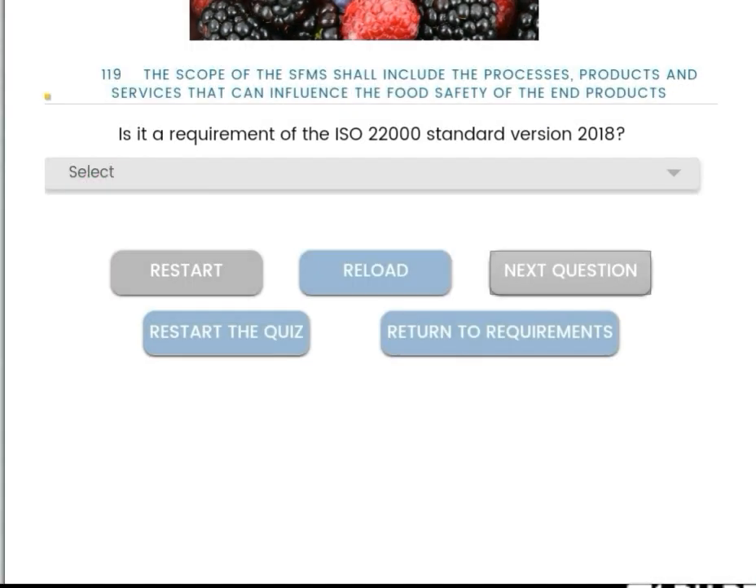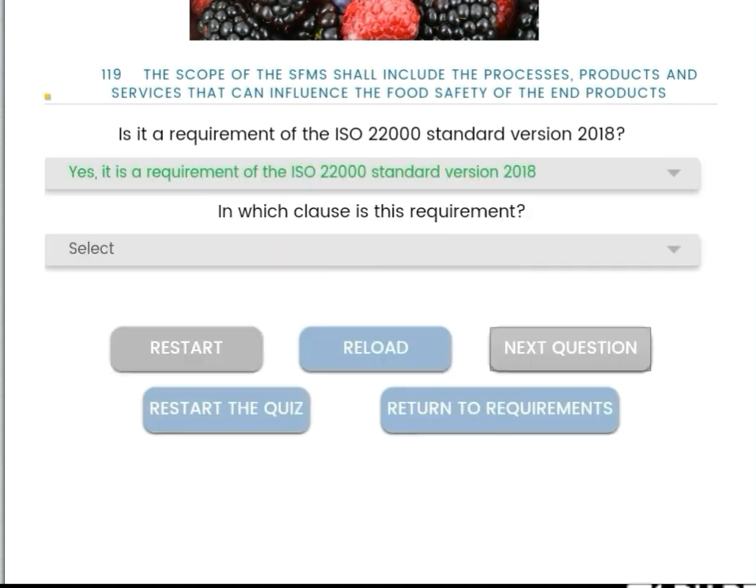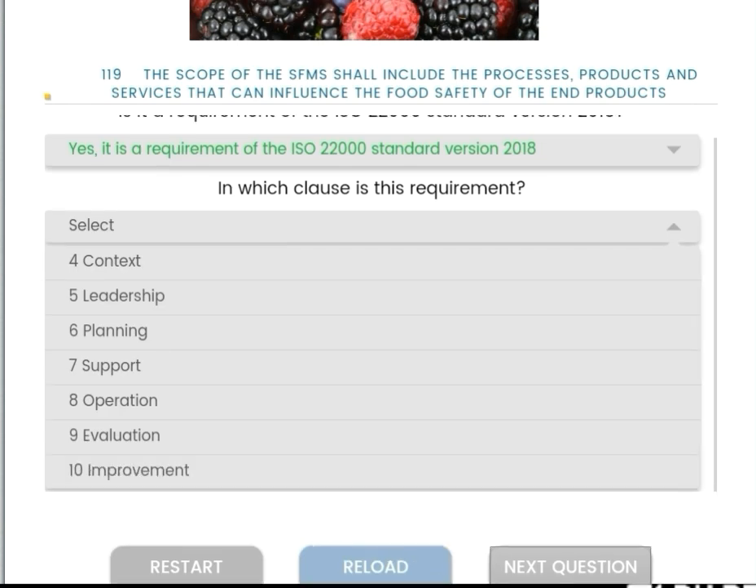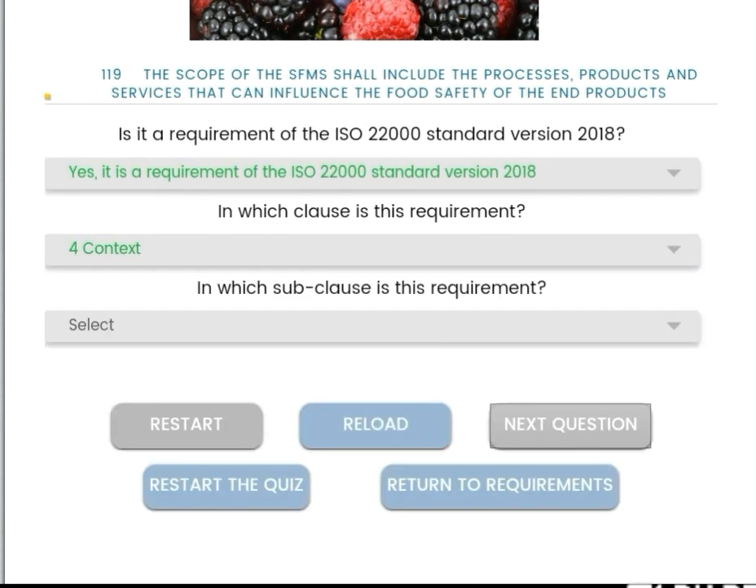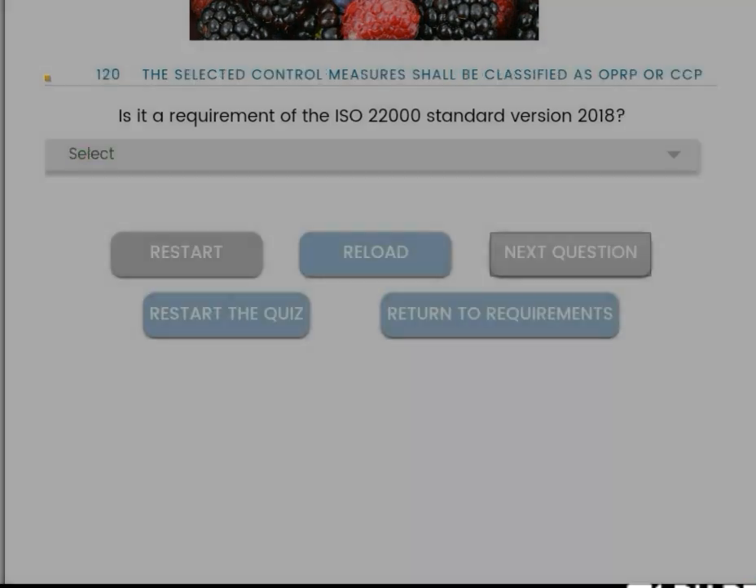Next, the scope of the FSMS shall include the processes, products, and services that can influence the food safety of the end products. Yes, it is a requirement. Scope of the FSMS shall be included. And the clause number is context, and the subclass is 4.3, scope of the FSMS.